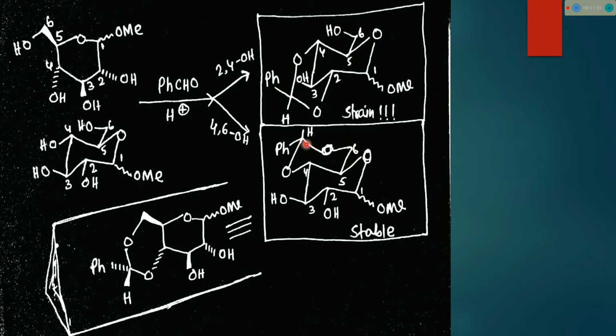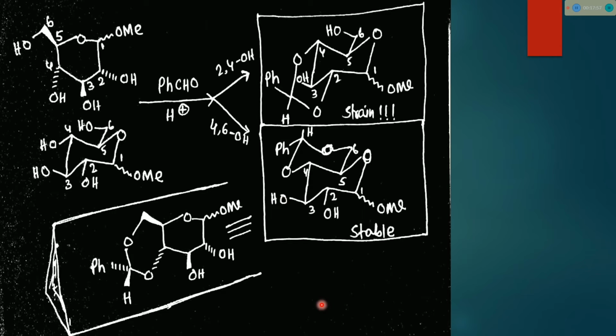But in this case, the newly formed chair structure is also a normal chair like structure, so the whole structure is stable. That's why when this pyranoside reacts with benzaldehyde, not the cis hydroxyl groups, but the one hydroxyl group that is lower and this hydroxyl group react. These are also a 1,3-diol compound, and these two hydroxyl groups react, not 2 and 4. So this is the concept.